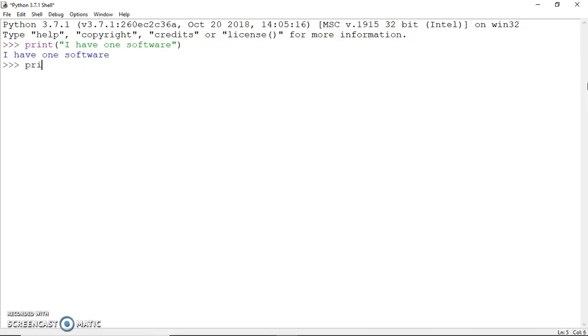If I need to print both variables, I can do this: print A, then give some space and print B. I can also attach messages with the values.